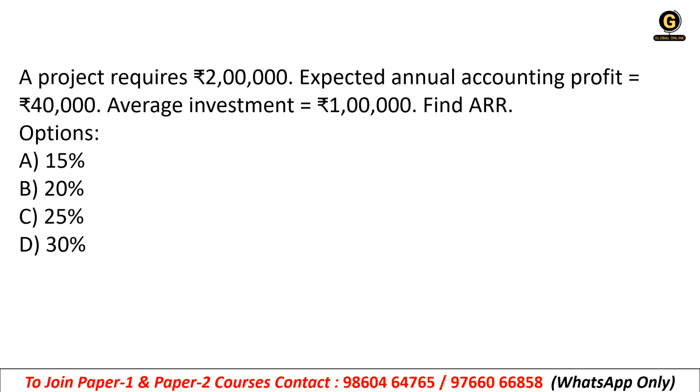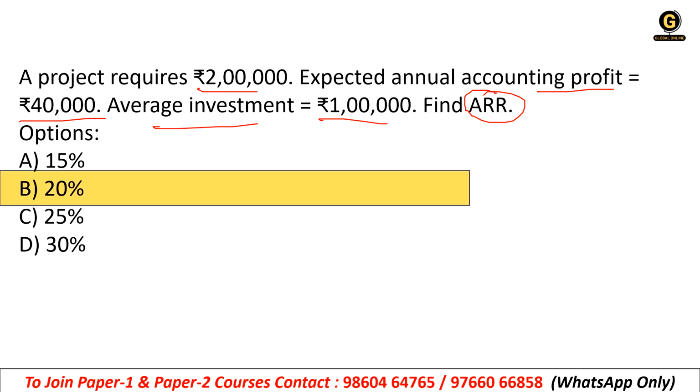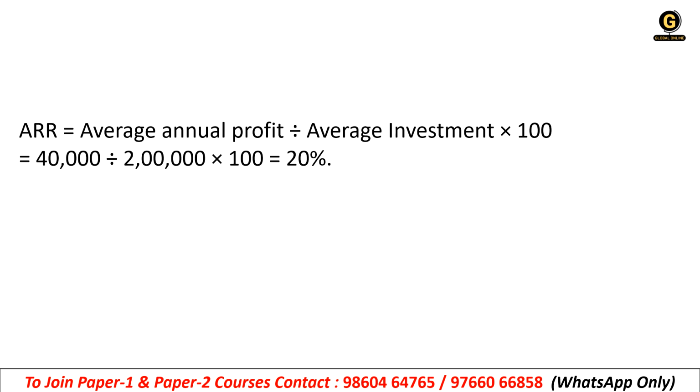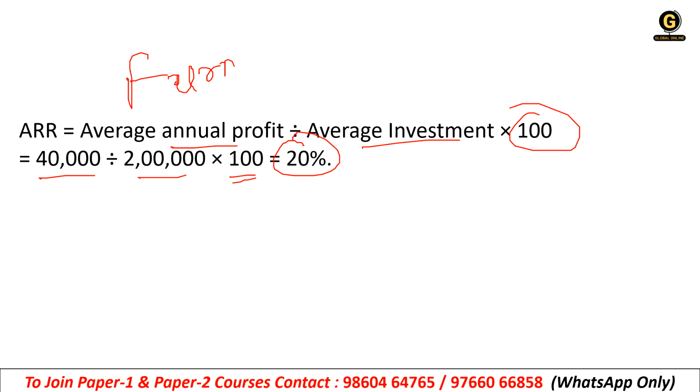A project requires 2 lakh, expected annual accounting profit 40,000, average investment 1 lakh. Find ARR. So 20% will be the answer. How? We need to understand the ARR formula first: average annual profit divided by average investment into 100. 40,000 given, 2 lakh is given into 100, 20% will be the right answer. It is really very easy, but only when you remember the formula.